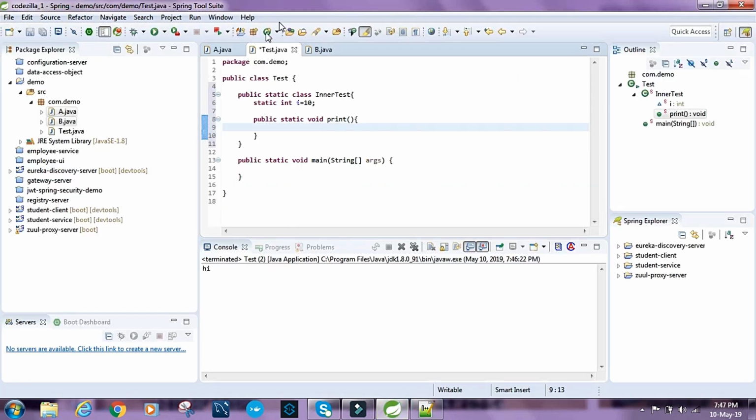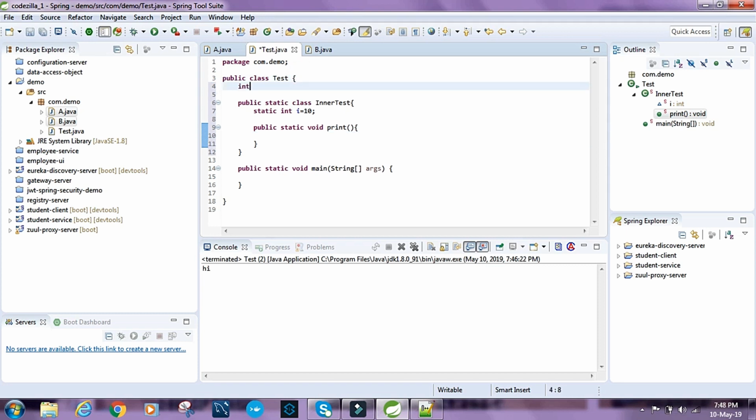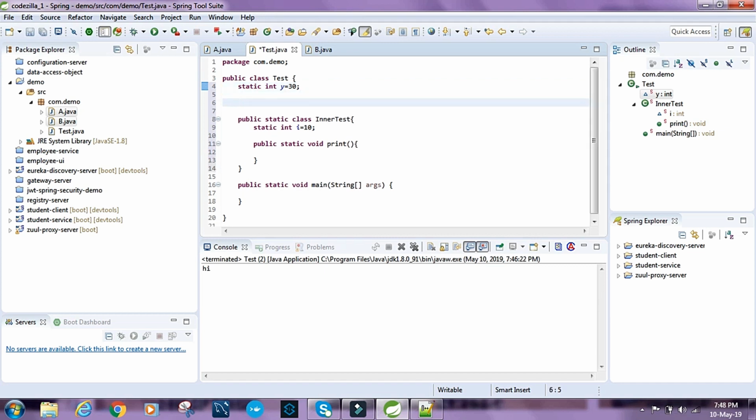So let's see. The outer class is non-static, and we can obviously have something like static int y equals 30. So the outer class cannot be static, but we can have static member variables and static methods, void, say, test1.